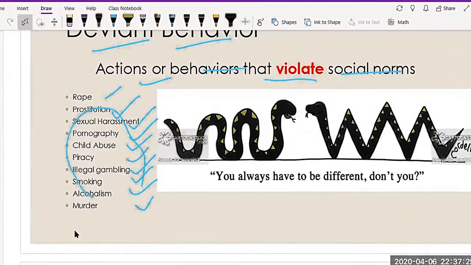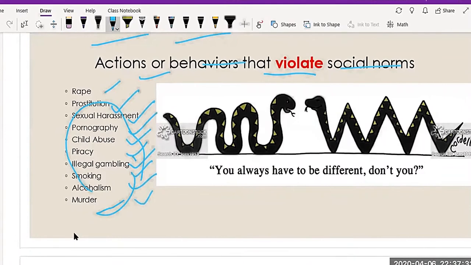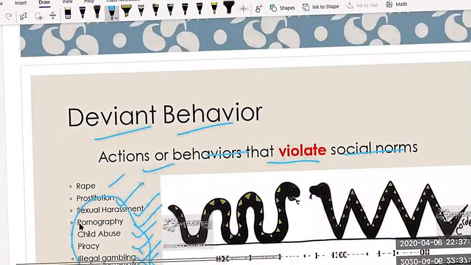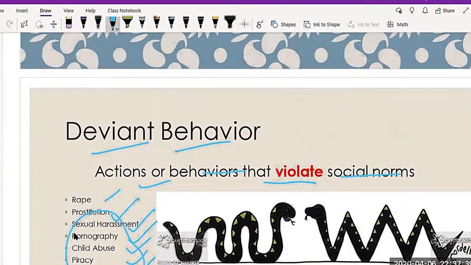They are all against social norms, and they are known as deviant behaviors. If a society has these kinds of behaviors, it leads to drug use. So you have to understand that there is a relationship between drug use and deviant behavior.